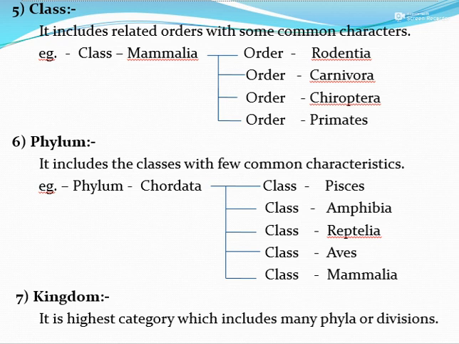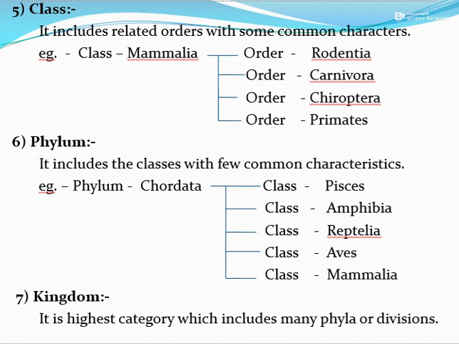Phylum is the next higher category, which includes the classes with a few common characteristics. Like phylum Chordata includes the different classes like Pisces, Amphibia, Reptilia, Aves, and Mammalia. All these organisms have been put into one single phylum, that is Chordata, due to the presence of the vertebral column in their body.